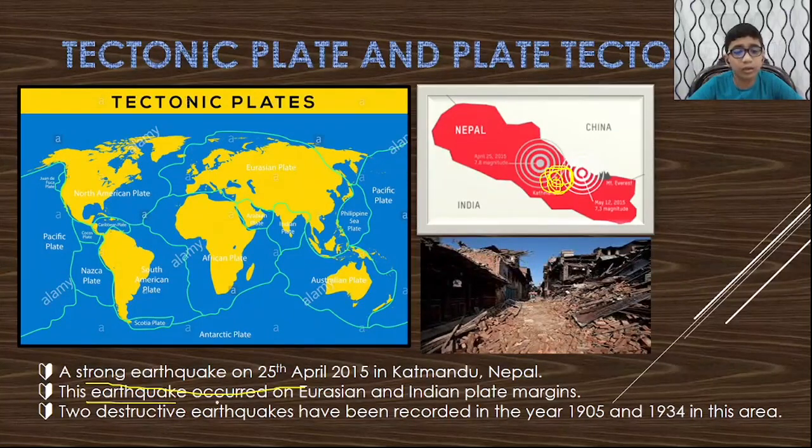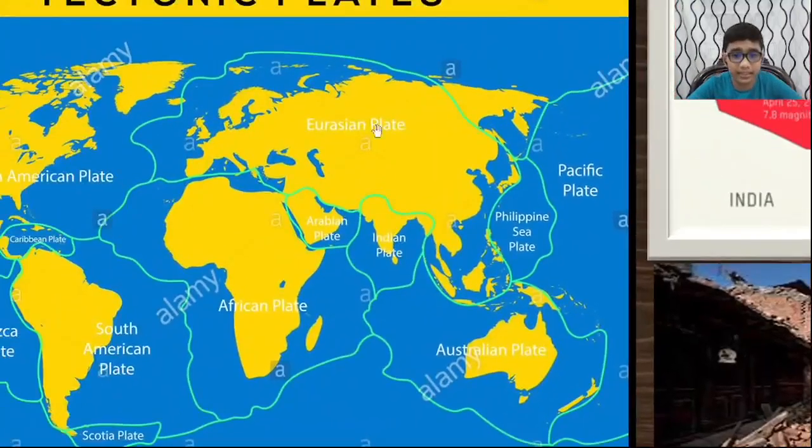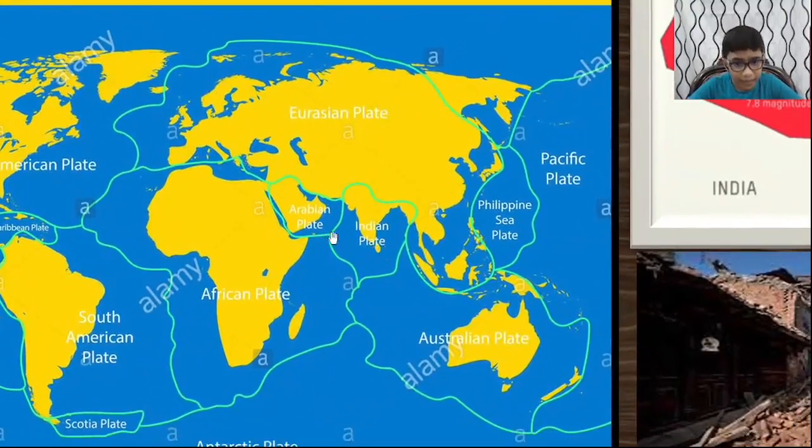This earthquake occurred on the Eurasian and Indian plate margins. Here, this is the Eurasian plate. This is the Indian plate. And they have a margin, and on that margin the city of Kathmandu is located. Because of the location of Kathmandu on the plate margin, the earthquake happened.